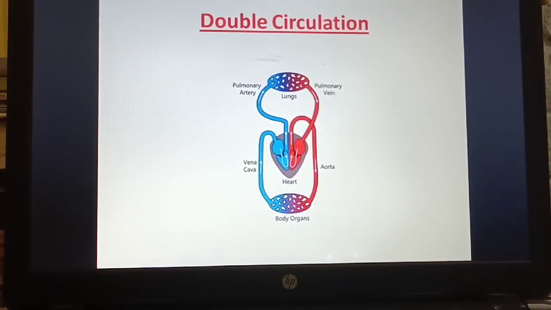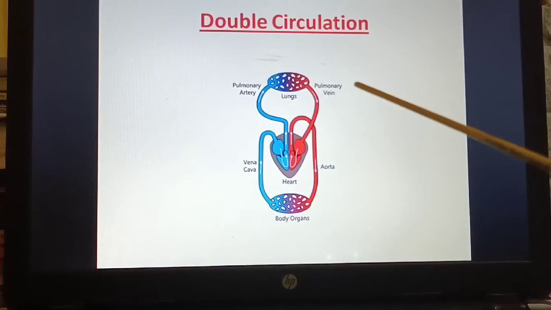Next we'll see about double circulation. So you know the blood goes through the heart twice in one cycle. Blood goes through the heart twice in one cycle, that is called double circulation. In double circulation there are two parts, that is pulmonary circulation and systemic circulation.